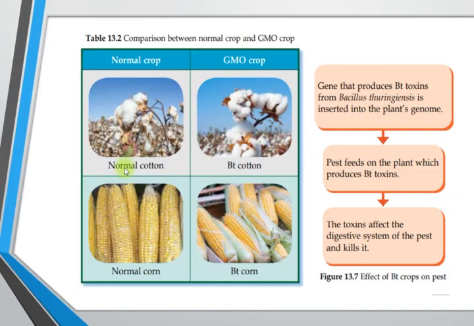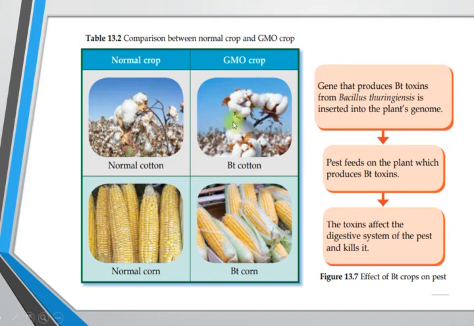Okay, so let's go to the diagram here, comparison between normal crop and GMO crop. What is a GMO? Genetically modified organism crop. So why do we call it a GMO crop? Because the gene of this crop has been inserted with the BT gene.